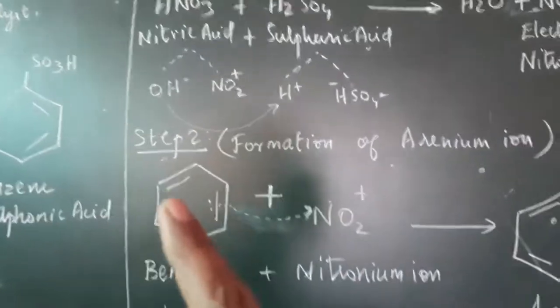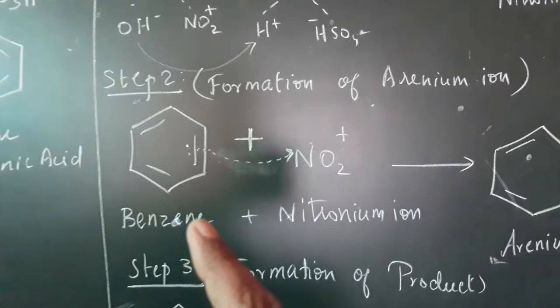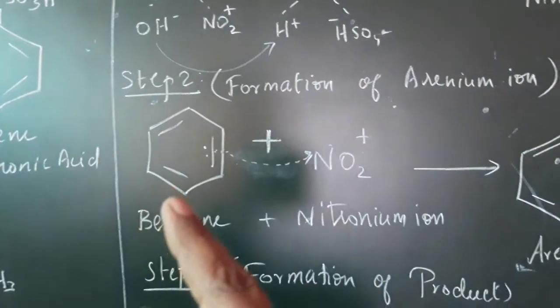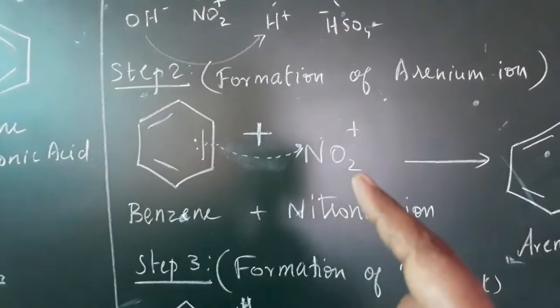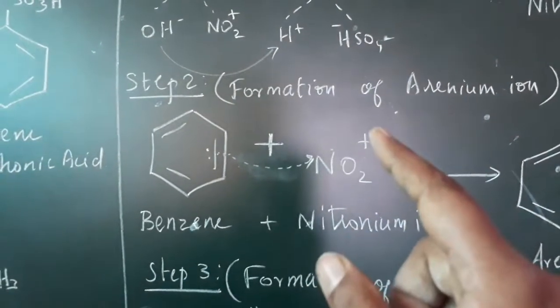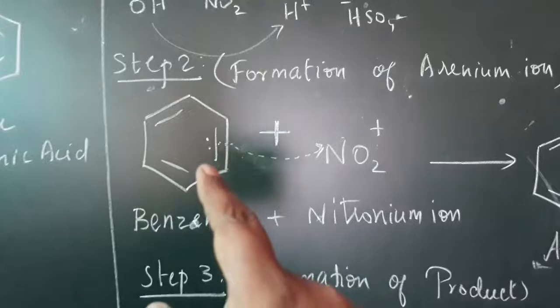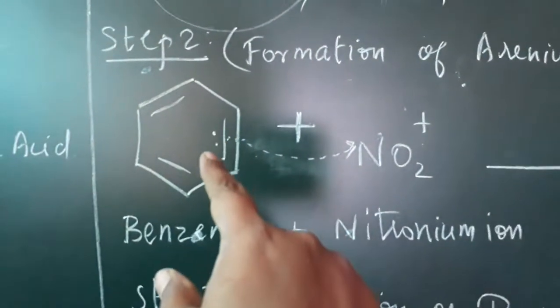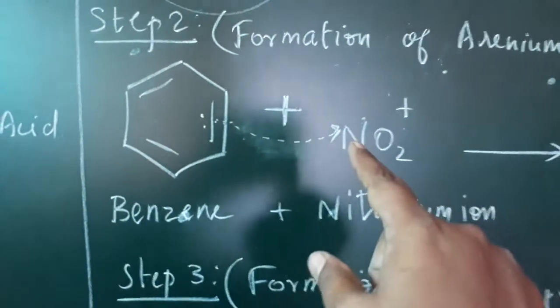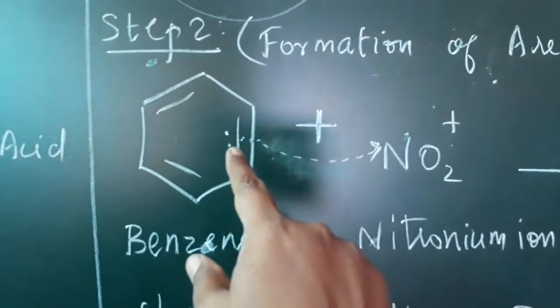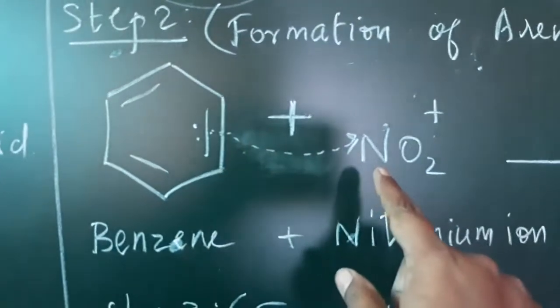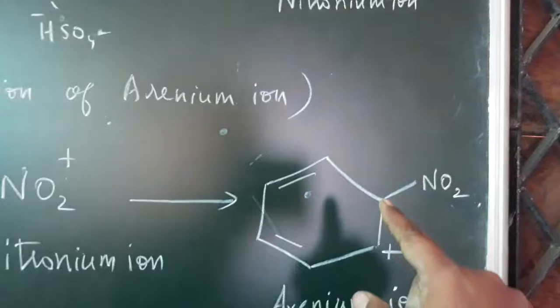In step 2, the benzene is an electron rich center, and it is attracted by the nitronium ion, because it has a positive character. Positive is attracted by negative character. Here one of the pi electrons is attracted by NO2 plus. So the bond is formed between the benzene ring and NO2. So we form the bond like this.